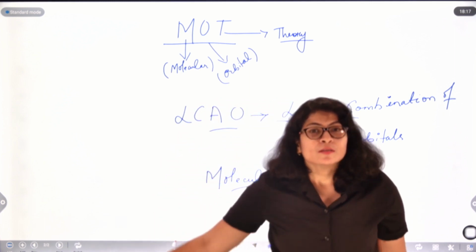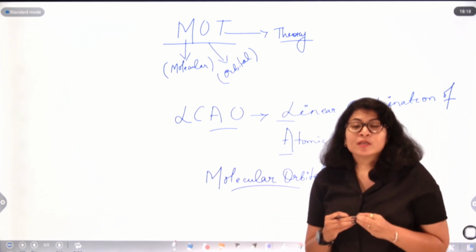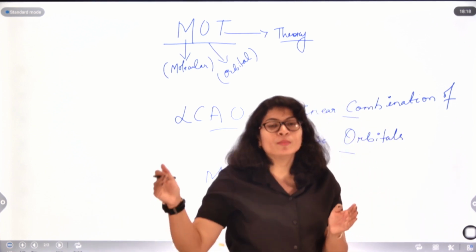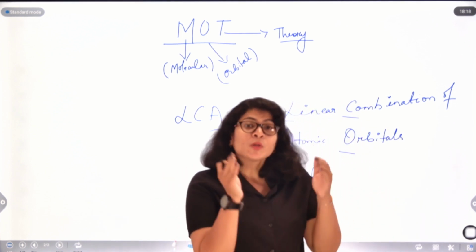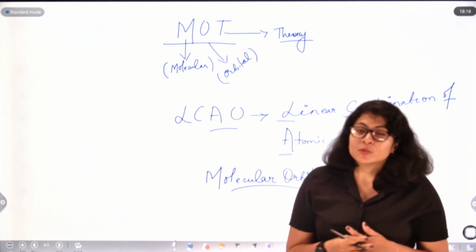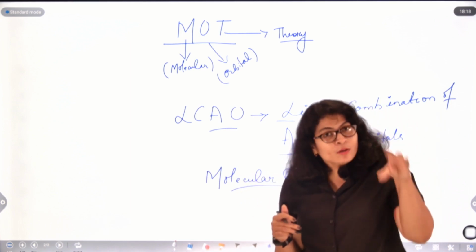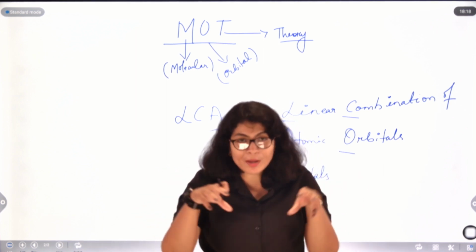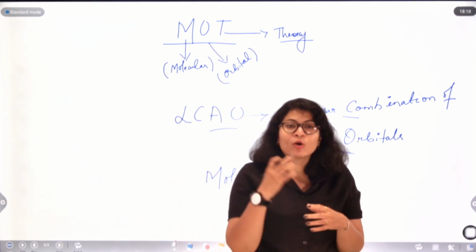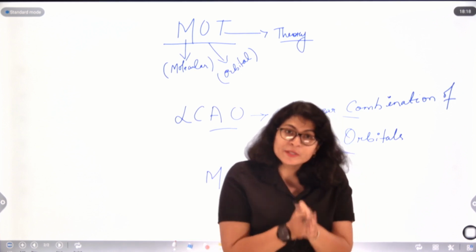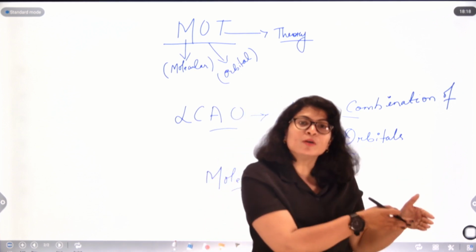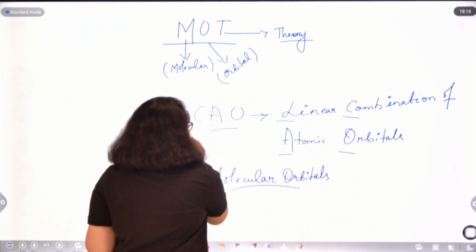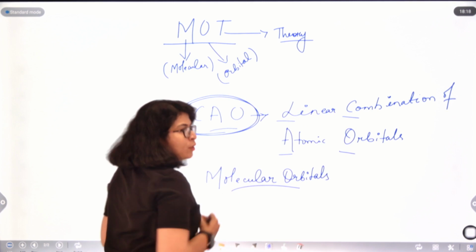So here valence bond theory was only talking about the valence orbital, but this theory deals with all the intervening orbitals, including the valence orbital of the individual atoms, right? So according to this, all the orbitals of a particular atom combine with all the orbitals of the next or the combining atom to give rise to different molecular orbitals, and after the formation of the molecular orbitals, the atomic orbitals lose their existence. Okay, so basically it deals with linear combination of atomic orbitals.